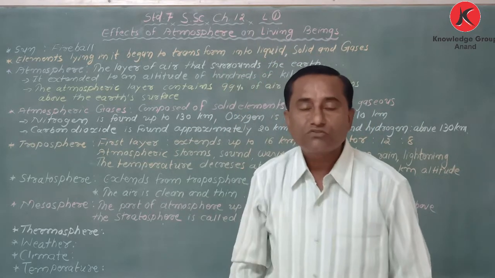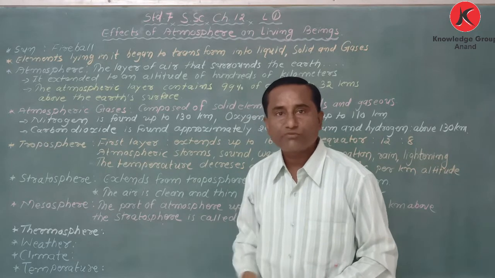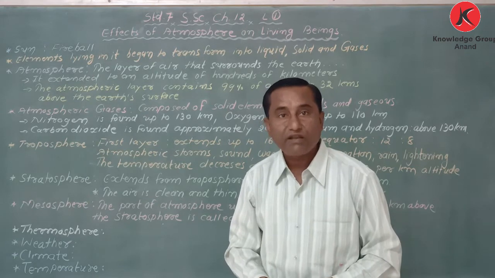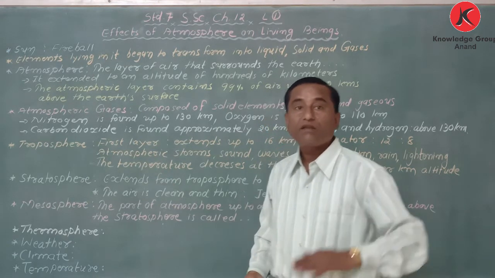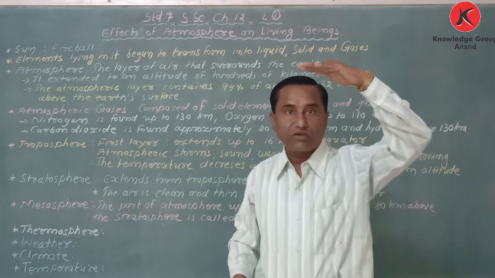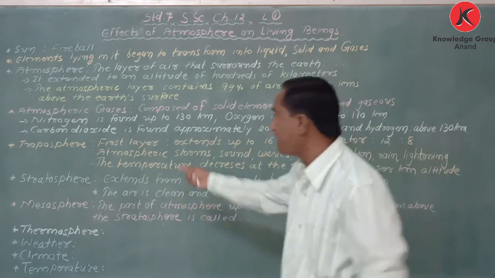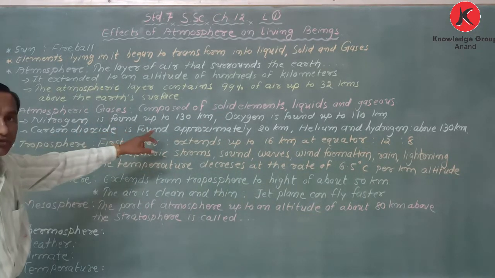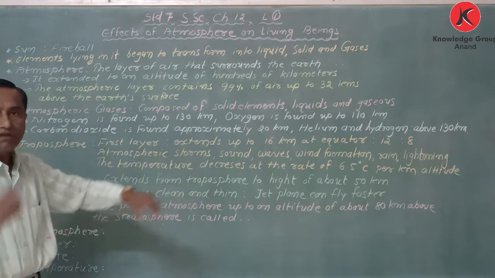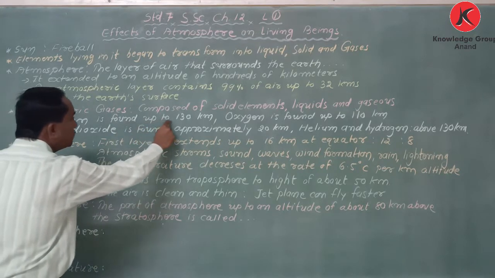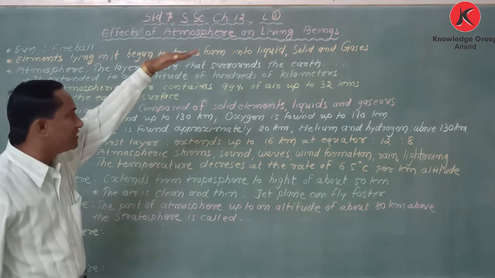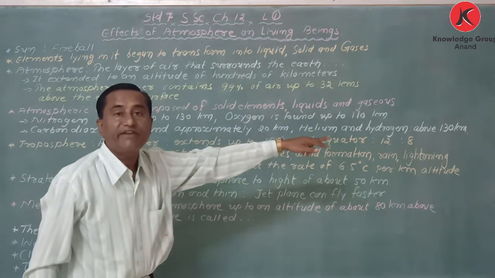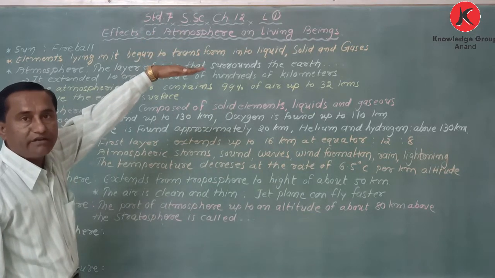My dear student, here when I explain about nitrogen, oxygen, carbon dioxide and helium, I will explain up to how many kilometers of height each is found. Here I have written: nitrogen is found up to 130 kilometers. Then coming down a little, oxygen is found up to 110 kilometers. Nitrogen 130.